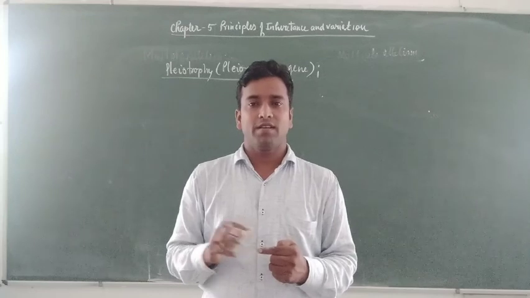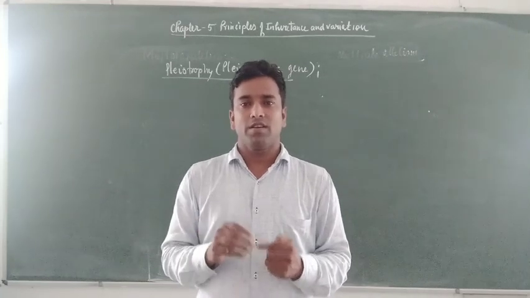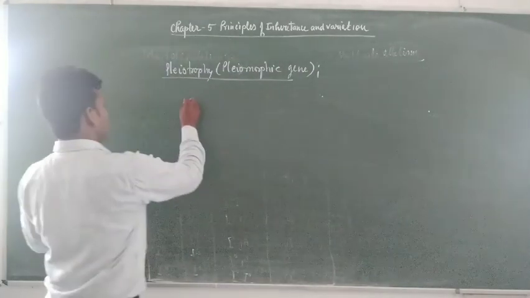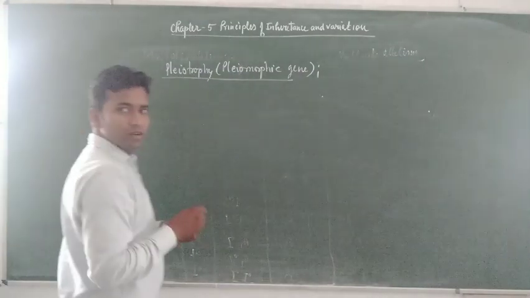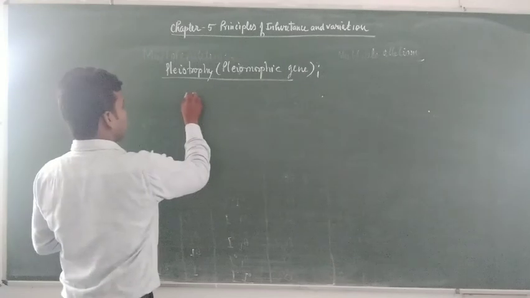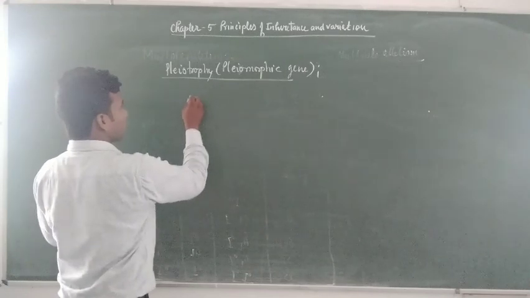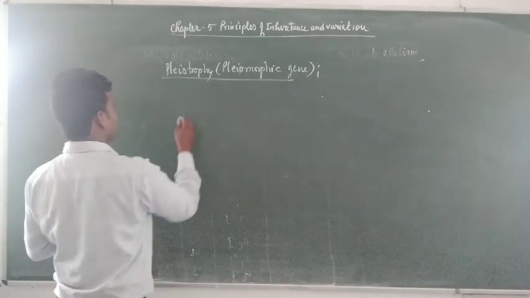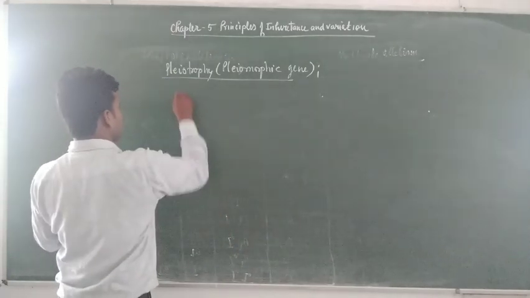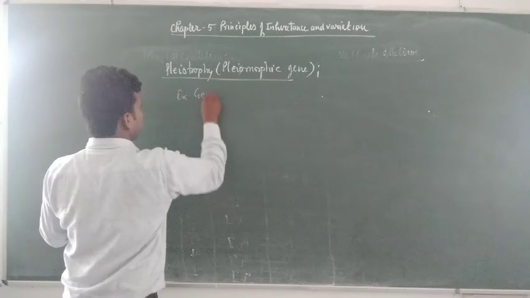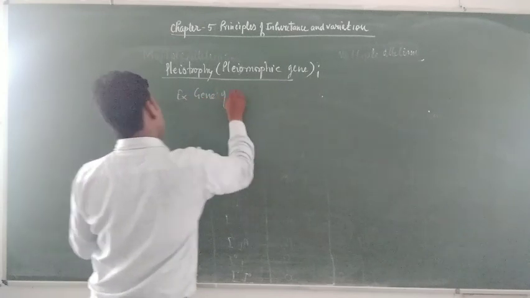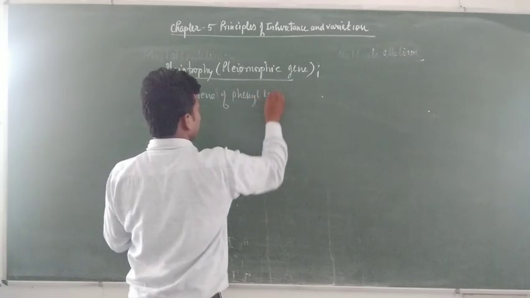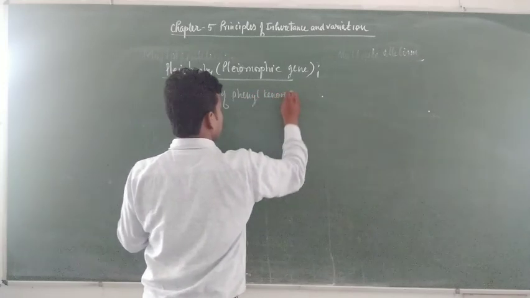It means that some genes in our body are responsible for controlling many other characters. Example: the gene of phenylketonuria.